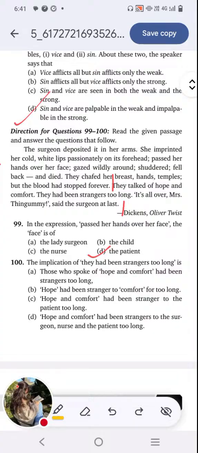That means she never felt any hope or any comfort. Even at that time, it had been a long time since she felt any sort of hope for a future or a comfort. So here, hope and comfort have been a stranger to who? Is it the doctor? No. The nurse? No. The baby? No, it has been a stranger to the patient. So our right answer is option C.